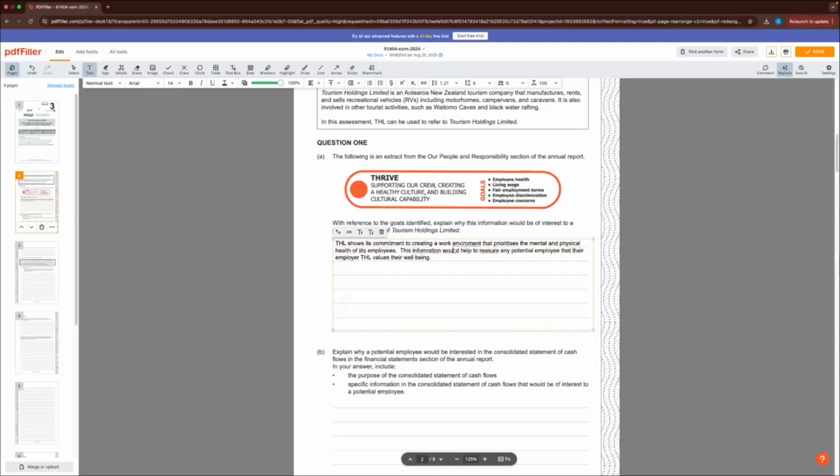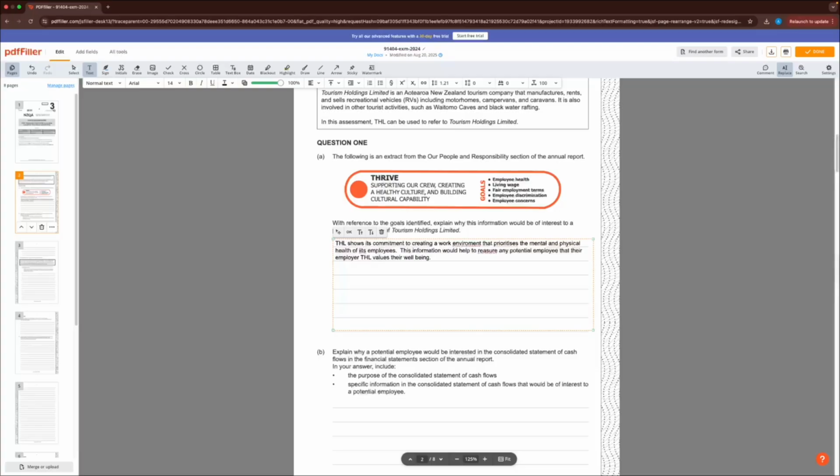So that's what they'd be after, just giving us a brief opening statement here. What we'd want to go on from here is talking about the living wage and a few other things in the question here.